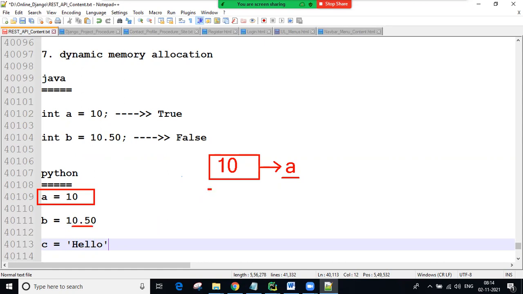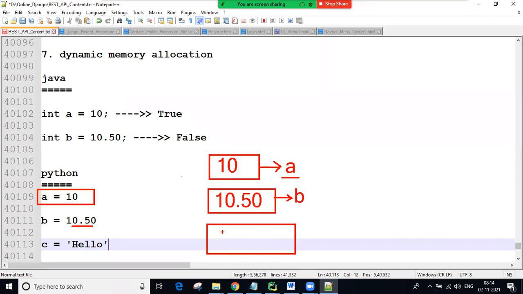Automatically a float memory is created based on your value, memory is automatically allocated for the variable and represented by the variable name b. Now into c, hello is there. This is a string memory.